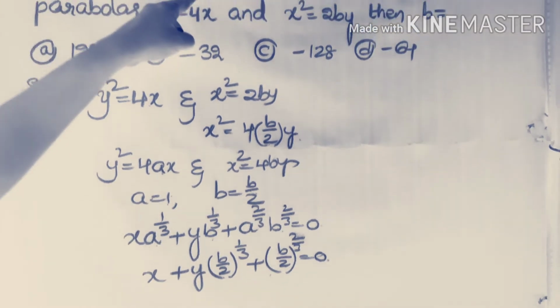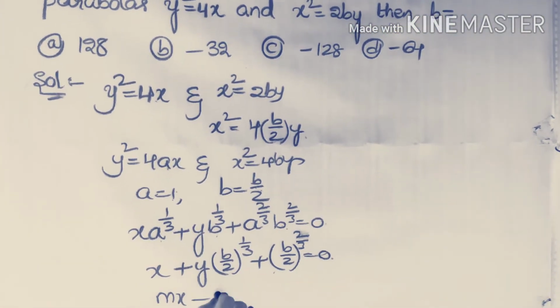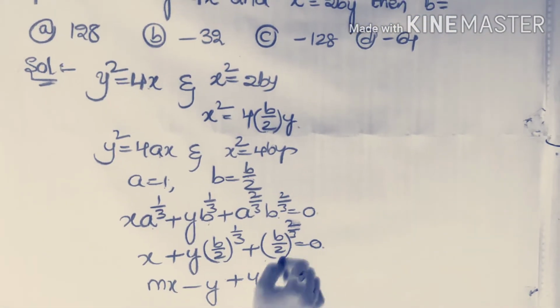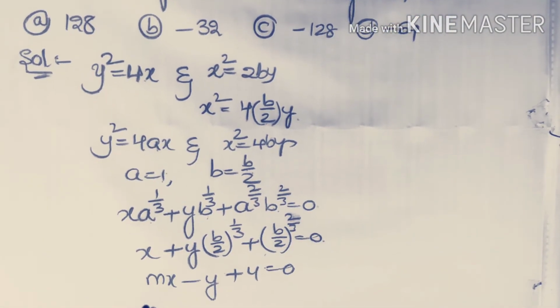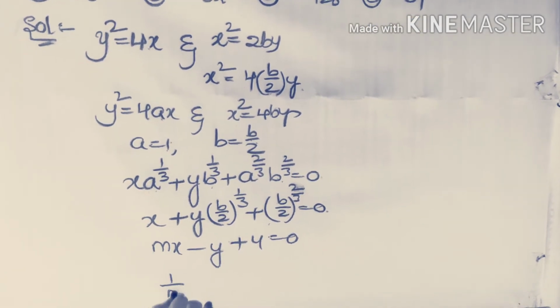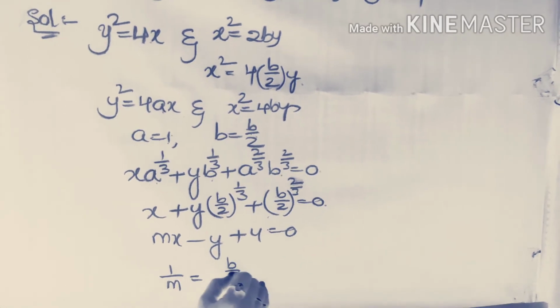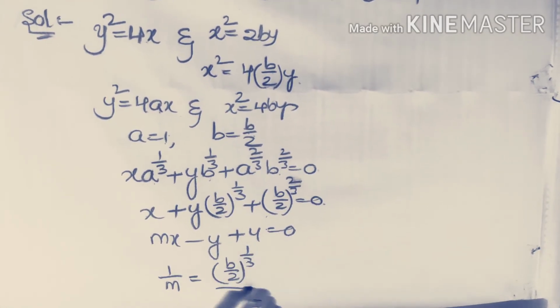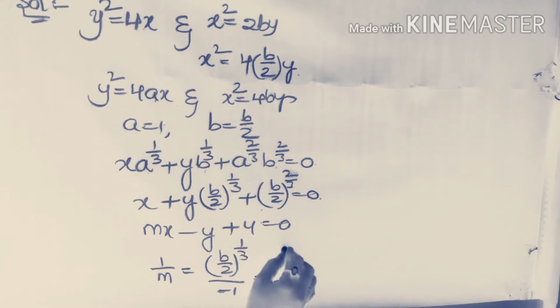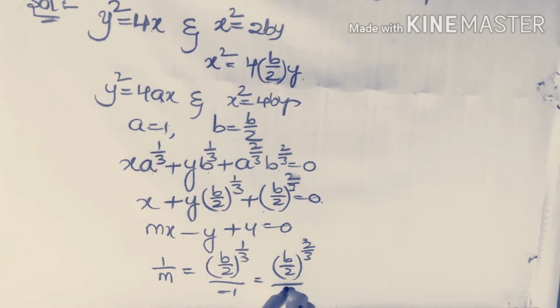Already given that y = mx + 4 is the equation of the tangent. That is, the given equation is mx − y + 4 = 0. Now for both of the equations of the tangents, comparing by taking the ratio of the coefficients, x coefficient by x coefficient, that is 1/m = y coefficient by y coefficient, that is (p/2)^(1/3)/(−1) = constant by constant, (p/2)^(2/3)/4.